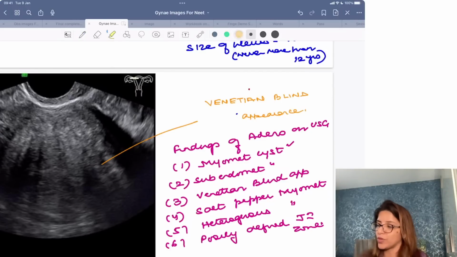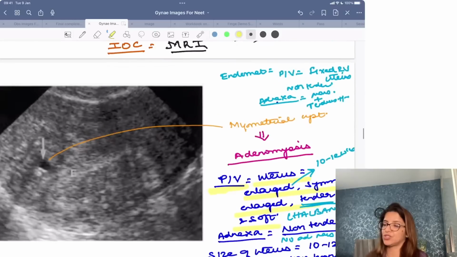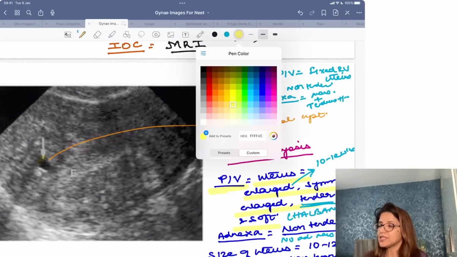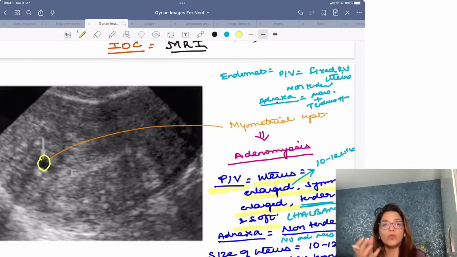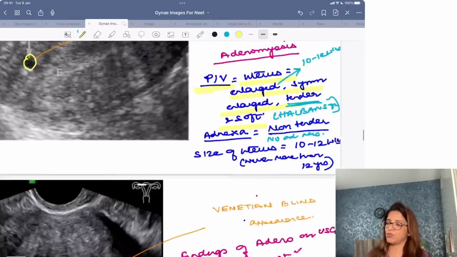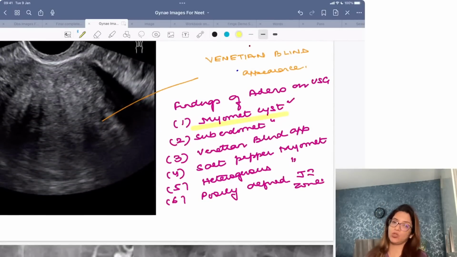On TVS, you are going to get a myometrial cyst. Whenever your question says that there is presence of a myometrial cyst, this is a cyst present in the myometrium. A cyst in the myometrium means there is some fluid, meaning blood, in the myometrium, and that means there are endometrial glands present in the myometrium, because of which bleeding has happened. So whenever you get a myometrial cyst on ultrasound, it means that it is adenomyosis.